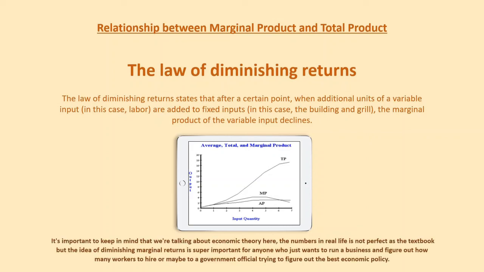It is important to keep in mind that we are talking about economic theory. The numbers in real life are not as perfect as the textbook, but the idea of diminishing marginal returns is super important for anyone who just wants to run a business and figure out how many workers to hire, or maybe to a government official trying to figure out the best economic policy.